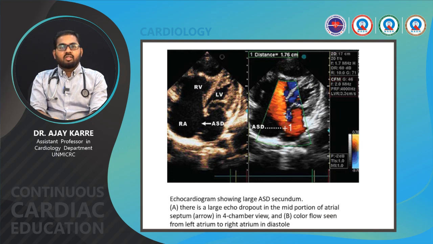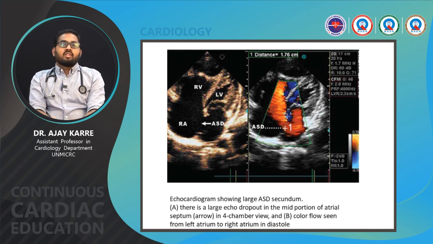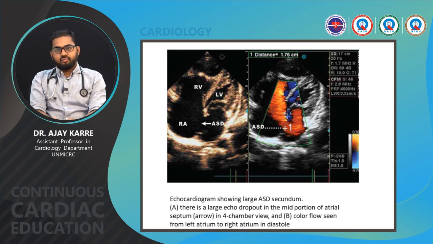Echocardiogram showing a large atrial septal defect, ostium secundum type, as we are able to see RV, RA, ASD as a marker, LV. There is a large echo dropout in the mid portion of the atrial septum, arrow, in the 4-chamber view, and color flow seen from the left atrium to the right atrium in diastole.